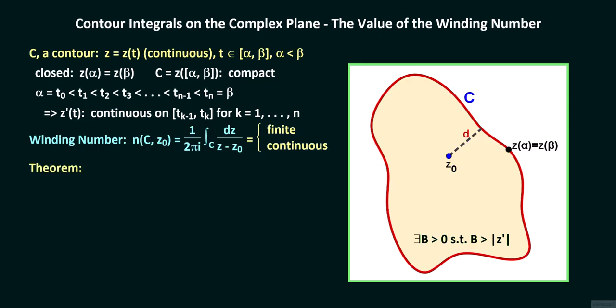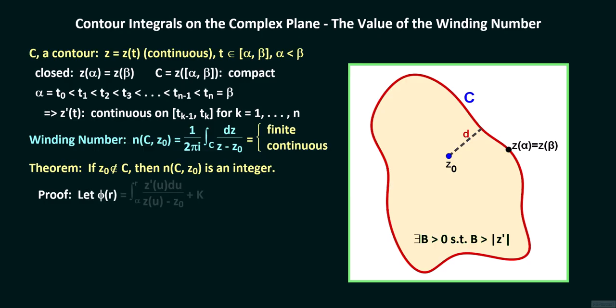The main theorem that we will prove in this lecture is the standard result that if z sub 0 does not lie on C, then the winding number of C around z sub 0 is always an integer. To get started with the proof of this theorem, we define the function phi, where phi of r equals the integral from alpha to r of z prime of u du over the quantity z of u minus z sub 0, plus some constant k, for every r on the closed interval from alpha to beta.